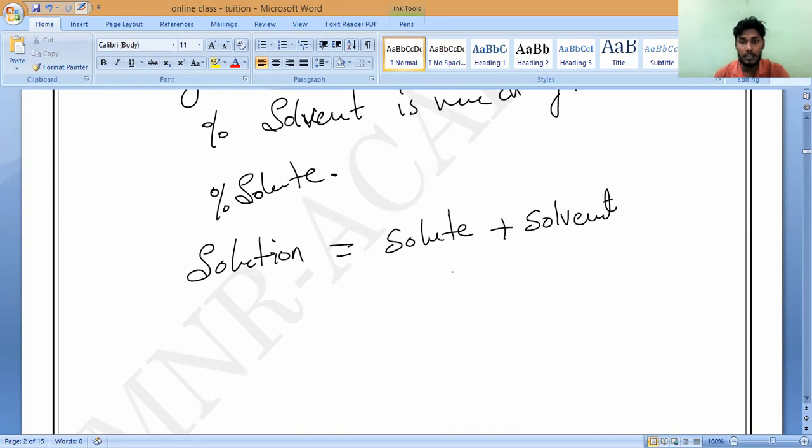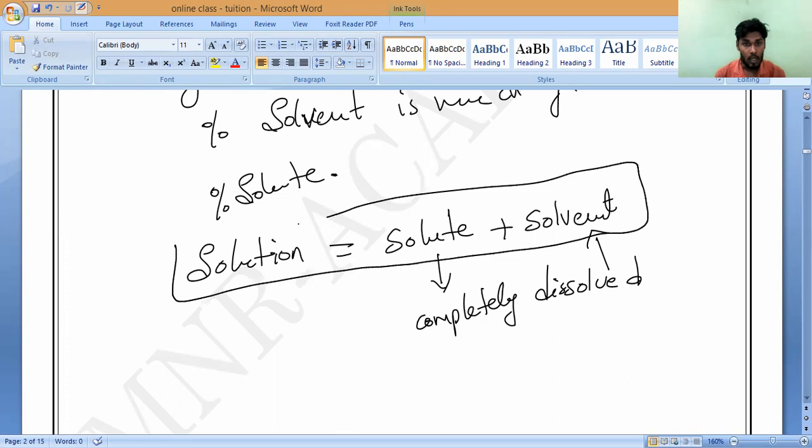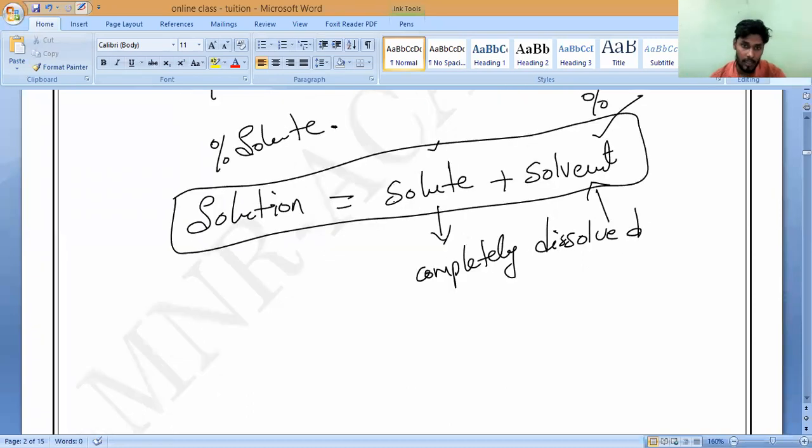Solute must be completely dissolved in solvent. Then only we should call it a solution. So always who is greater? Solvent must be greater in a solution compared to the solute. That is what I need to say.